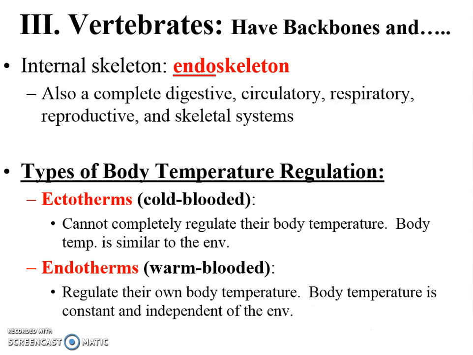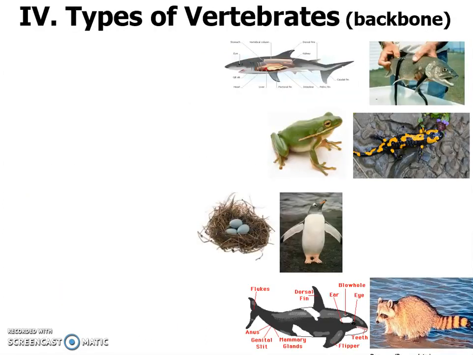This is compared to the category we fall under, endotherms, and we are warm-blooded, meaning we have the ability to maintain our own internal body temperature, and we keep it constant on our own. We do that through, if it's too hot, we sweat. If it's too cold, we shiver. So two major categories. When we look at some example organisms, we're going to categorize them as one or the other. So here's a variety of vertebrates.